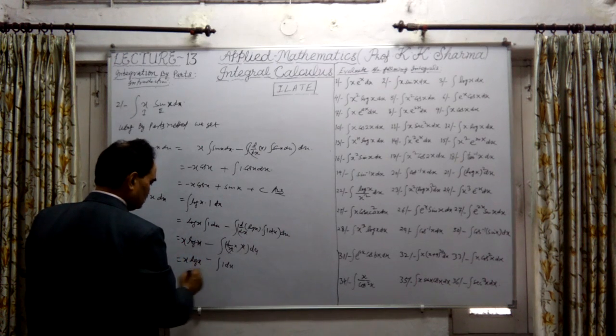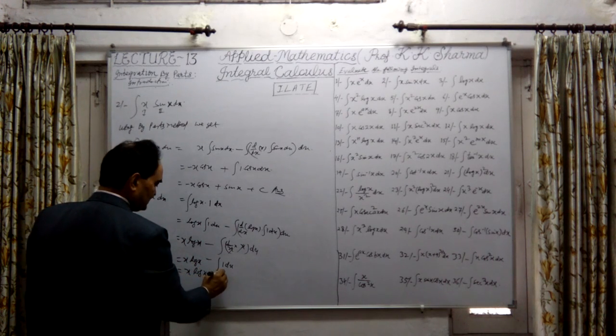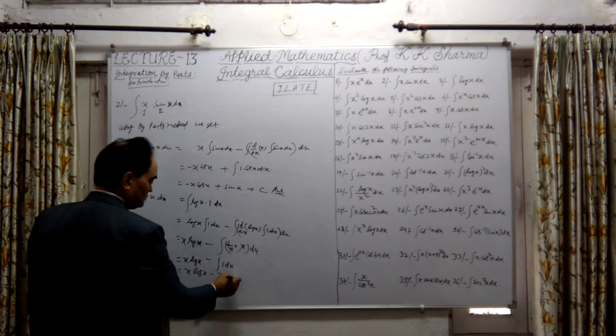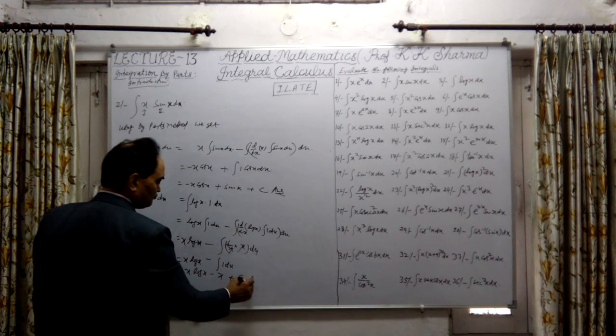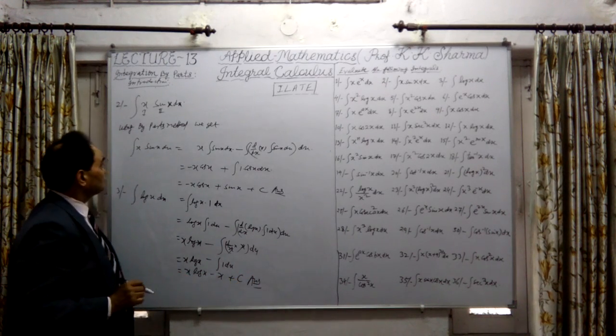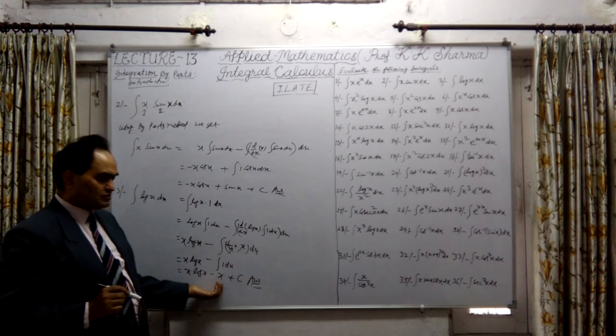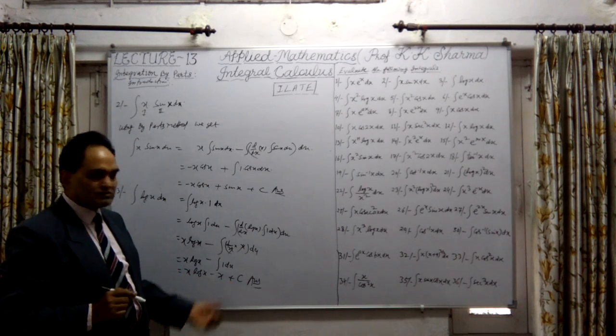is equal to minus 1 only. So this is x log x minus x. Integration of 1 is x here, plus constant of integration. So this is the answer to our third question: x log x minus x plus c.